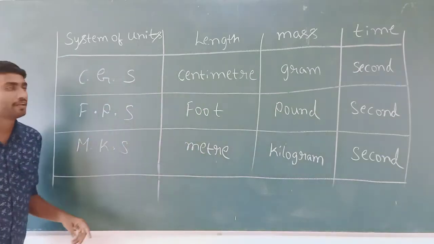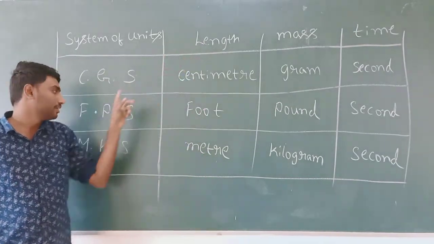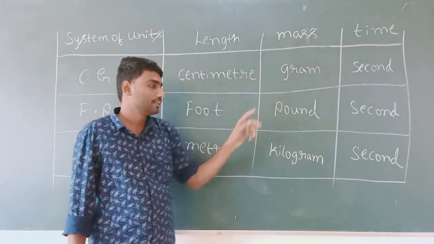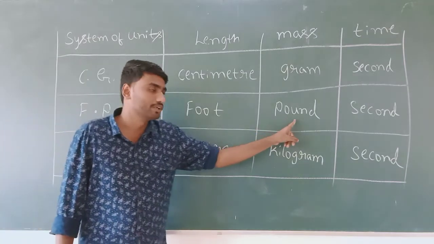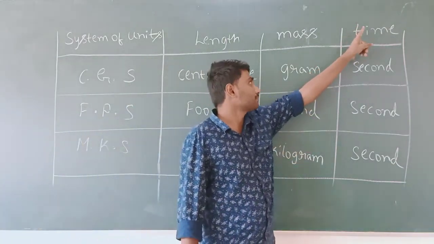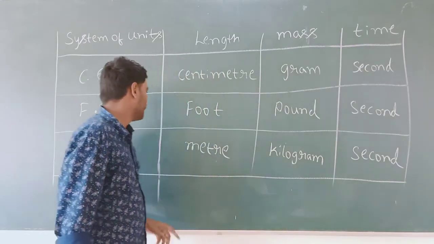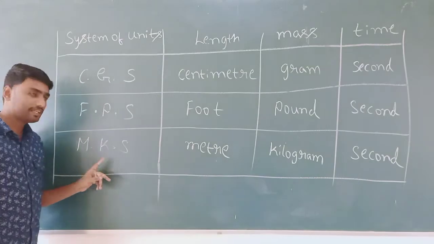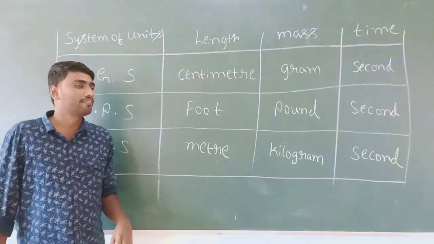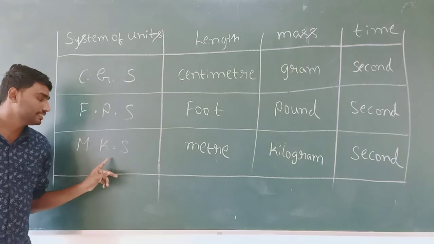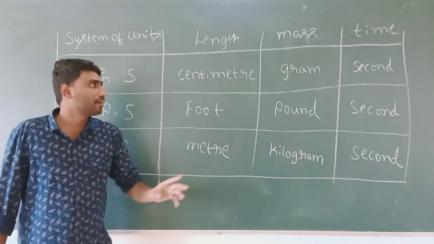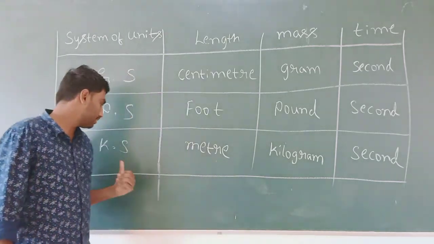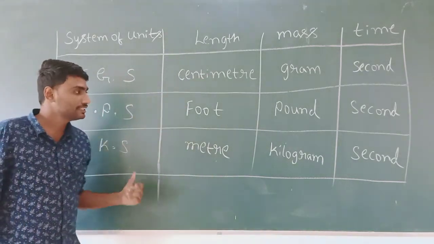For FPS, a unit of length is foot, a unit of mass is pound, a unit of time is second. Similarly for MKS, a unit of length is meter, a unit of mass is kilogram, and a unit of time is second.